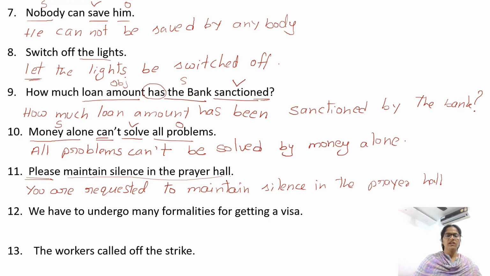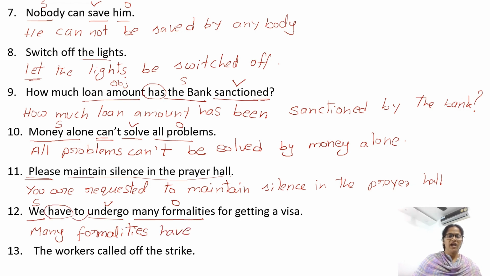What is the verb here? Undergo, verb. Who undergoes? We, subject. We undergo what? Many formalities, object. So begin with the object. Many formalities. Helping verb we have, need to write the same helping verb. And after have we have the word to, need to write the same to.